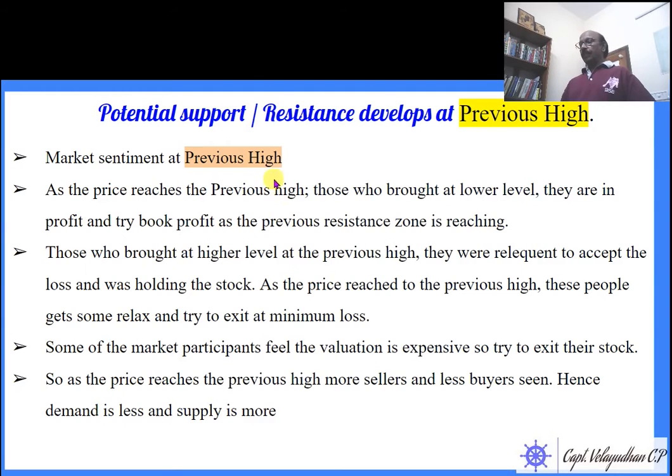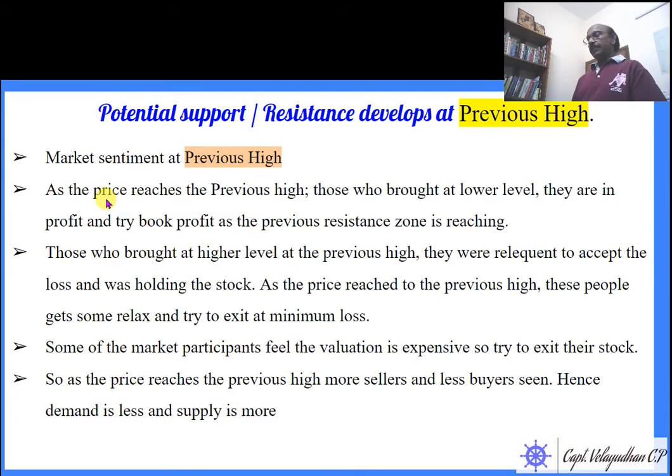Support and resistance develop at the previous high. What is the market sentiment at the high? Why is it acting as a resistance? Once you understand why it is acting as a resistance, then it is easier to identify the resistance area or zone.